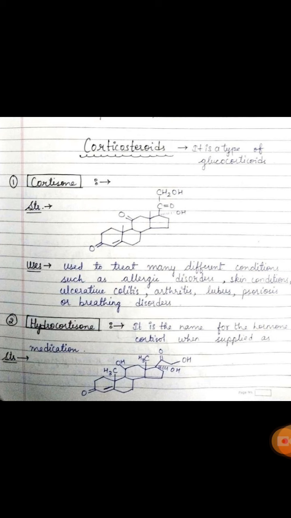And glucocorticoid enhances the secretion of gastric acid also. Glucocorticoids inhibit the absorption and enhance the renal excretion of calcium. They increase the number of platelets and RBCs also.